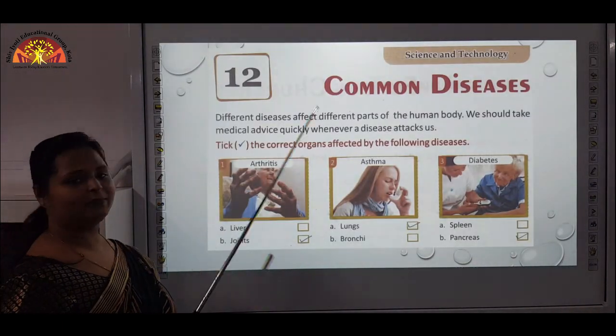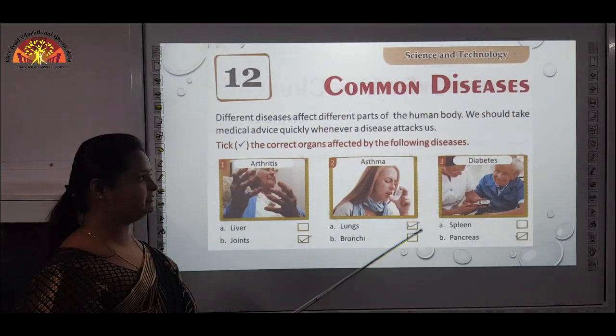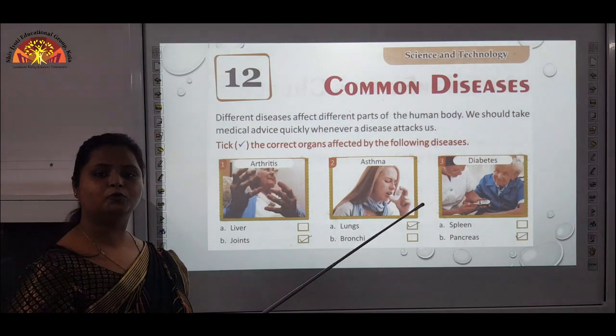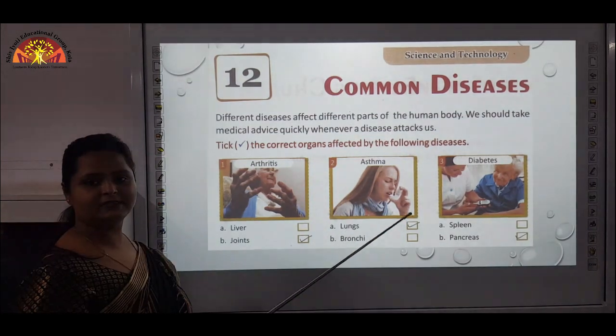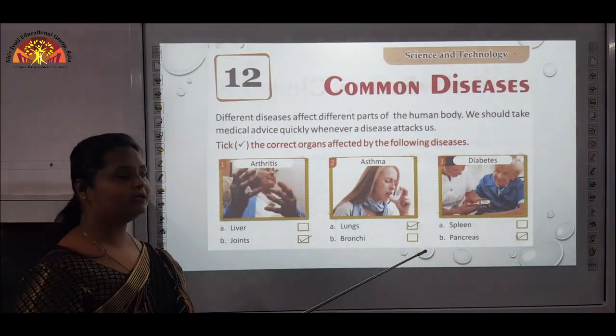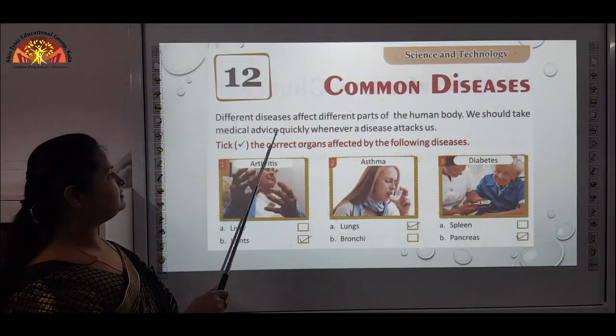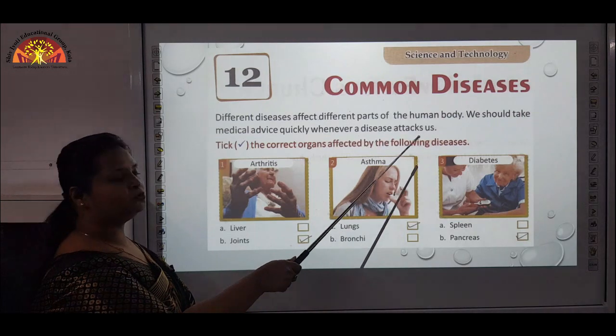Let's start with chapter 12, that is common diseases. Now what are diseases? An illness in a human body is called a disease. Diseases can be of any type. Let's talk about such common diseases. Different diseases affect different parts of the human body.